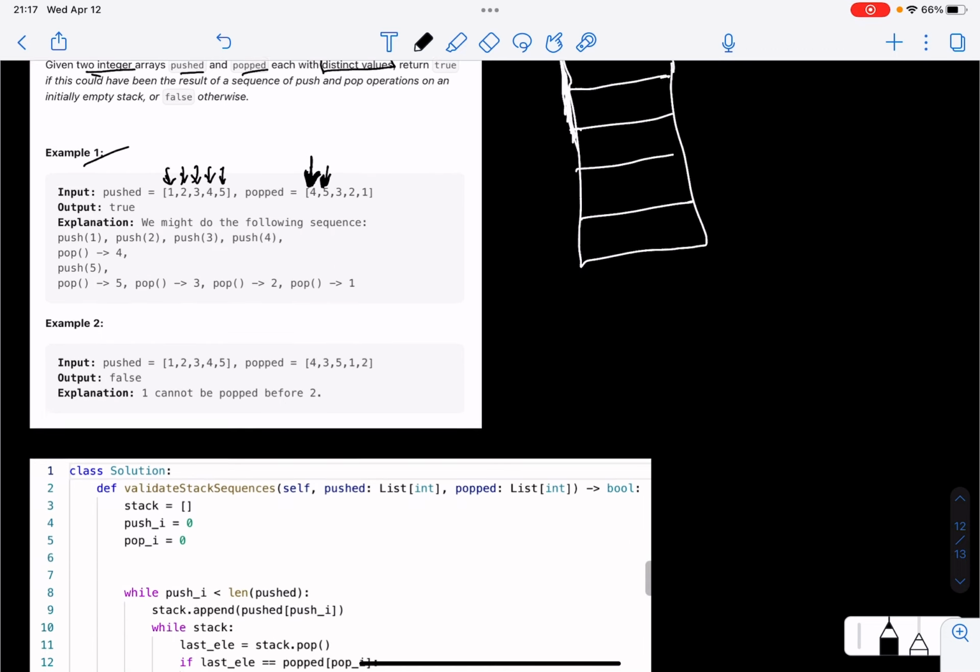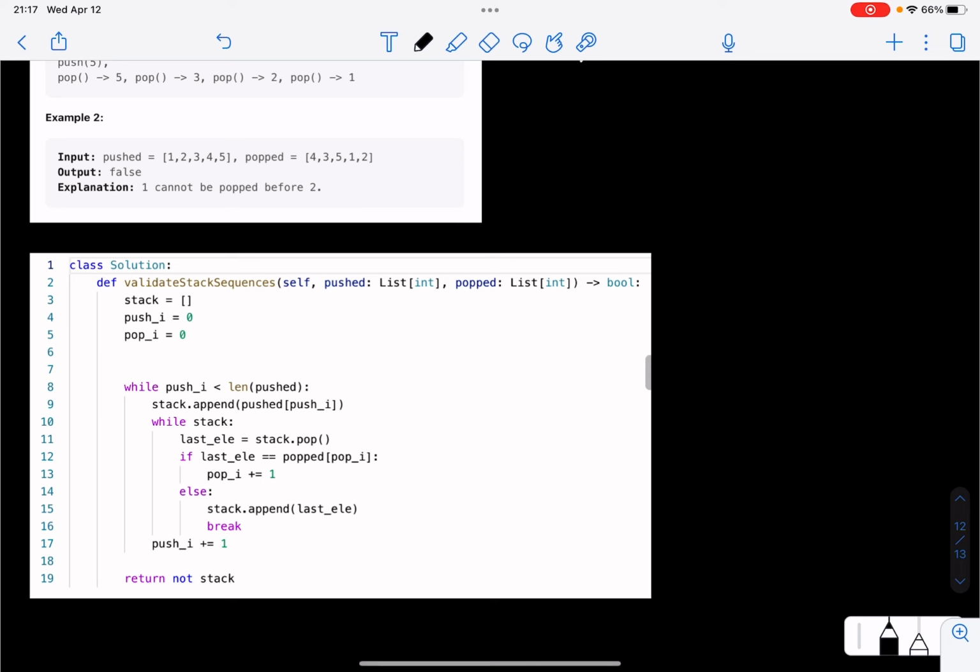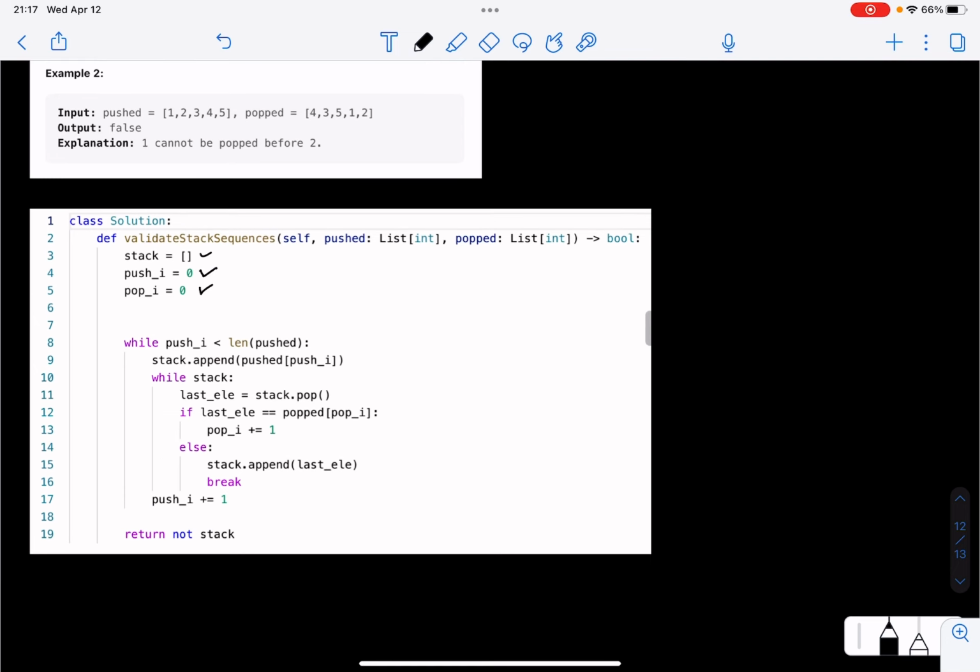Let's look at the code to understand this better. So we have a stack. We have a pointer on the pushed array. We have a pointer on the popped array. So we keep iterating through the pushed array and we keep inserting the elements to the stack.